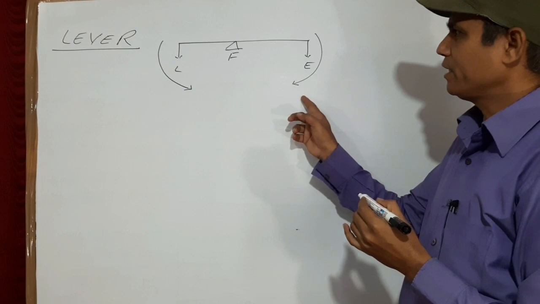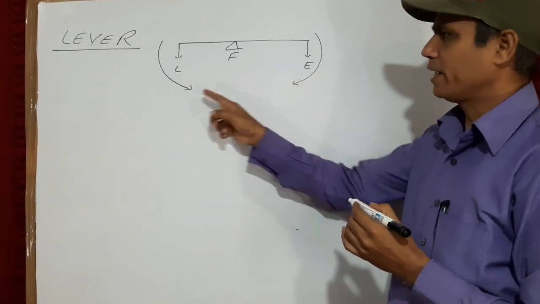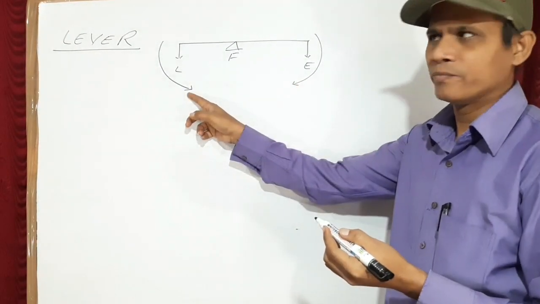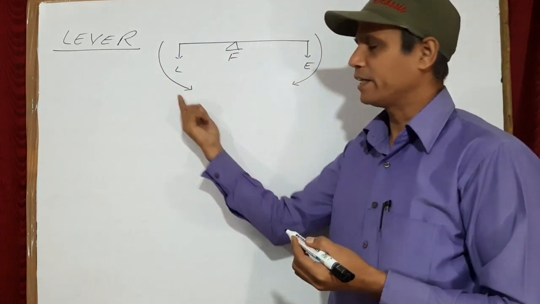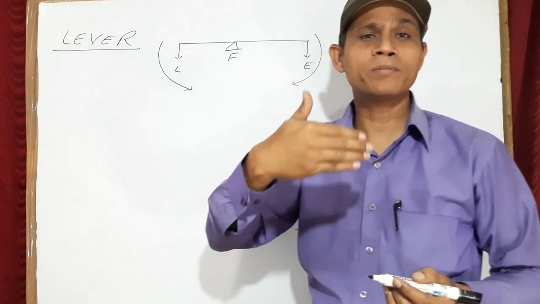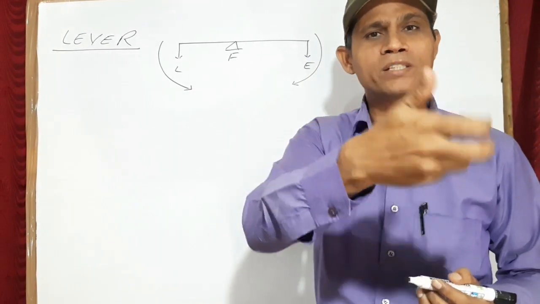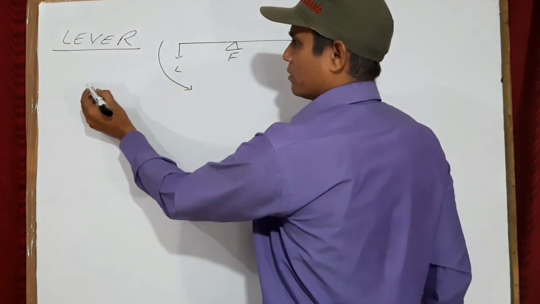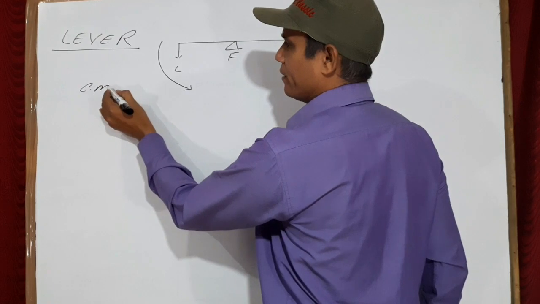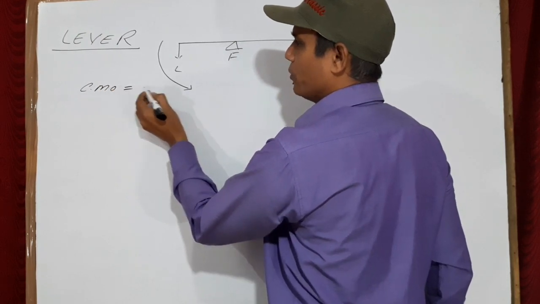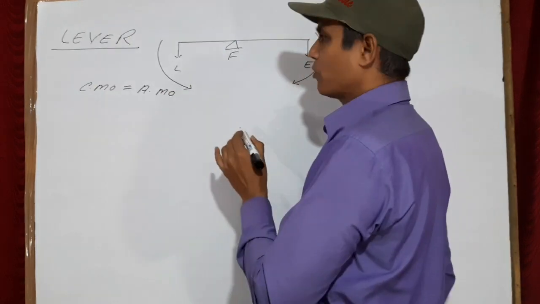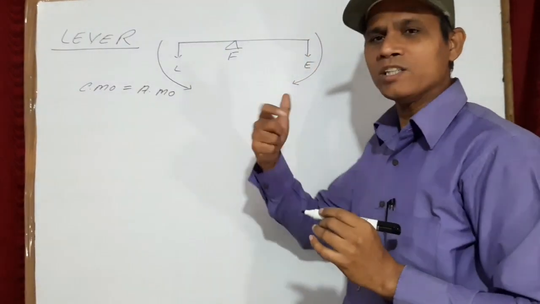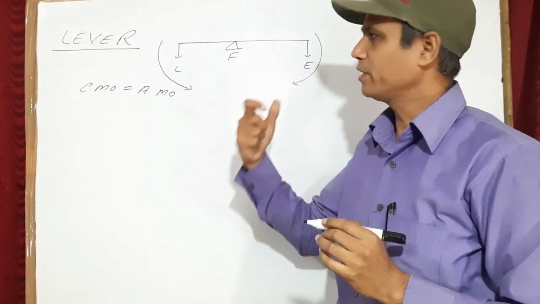So you can see load and effort are turning. This is a clockwise moment, this is an anti-clockwise moment, and according to the principle both should be the same. That means the clockwise moment should be equal to the anti-clockwise moment. Now the clockwise moment, moment is force into perpendicular distance.